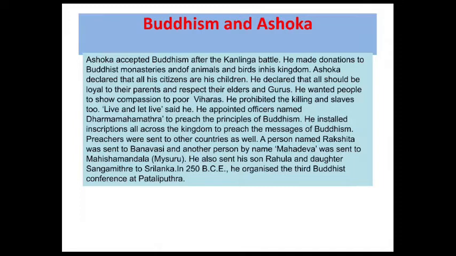Buddhism and Ashoka. Ashoka accepted Buddhism after the Kalinga War. He made donations to Buddhist monasteries and vihars. He prohibited the killing of animals and birds in his kingdom. Ashoka declared that all his citizens are his children.